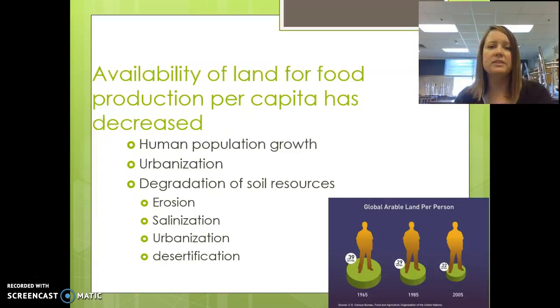Worldwide, the availability of land for food production per person or per capita has decreased. Part of that's because of human population growth, but it's also due to urbanization and then degradation of what soil resources we have. Examples of degradation would be soil erosion, salinization from irrigation, urbanization, and desertification, which usually is caused by overgrazing.